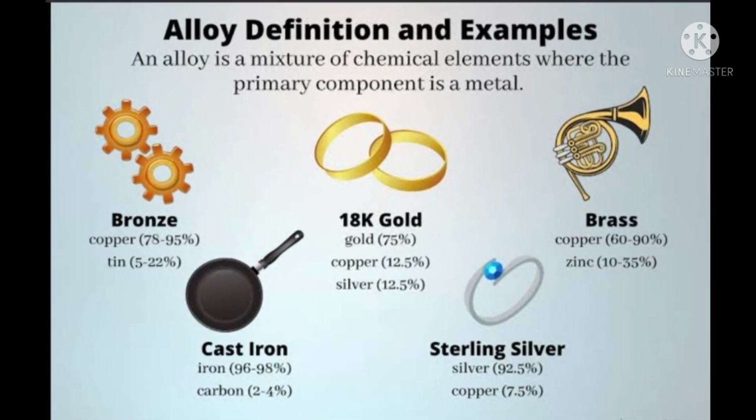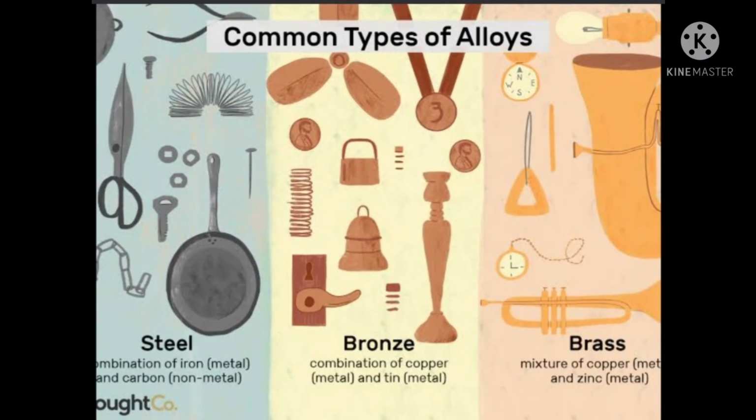An alloy is a mixture of chemical elements where the primary component is a metal, like bronze, 18 karat gold, brass, cast iron, and sterling silver.